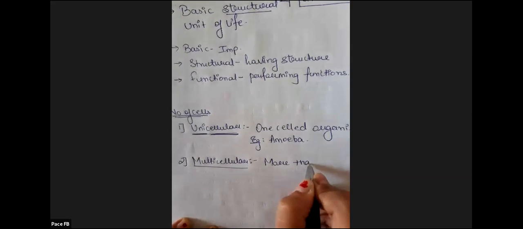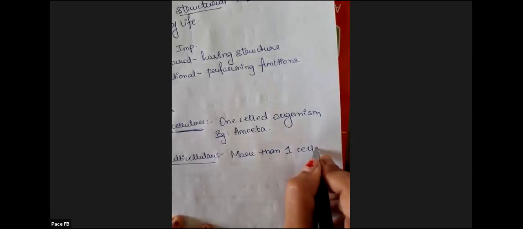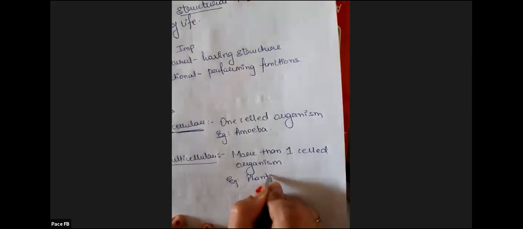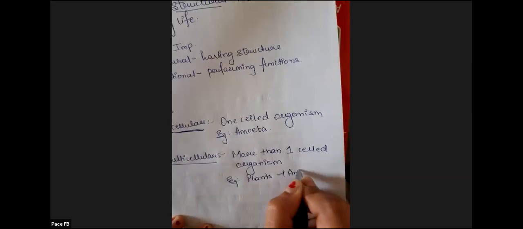So organisms with more than one cell are multicellular. Example, plants and animals. Majorly all these organisms are multicellular.